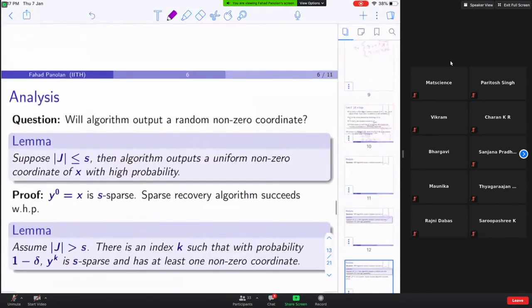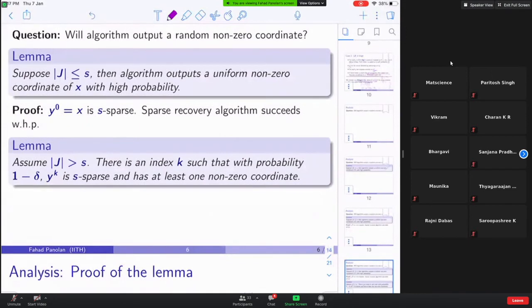So that is done. And suppose J is greater than s. Then there exists an index k such that with probability 1 minus delta, y_k is s-sparse and has at least one non-zero coordinate.